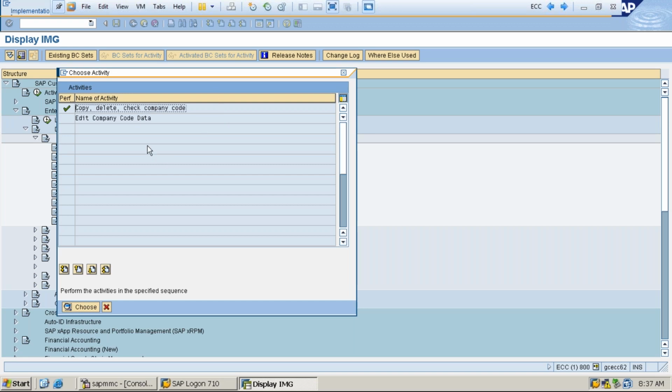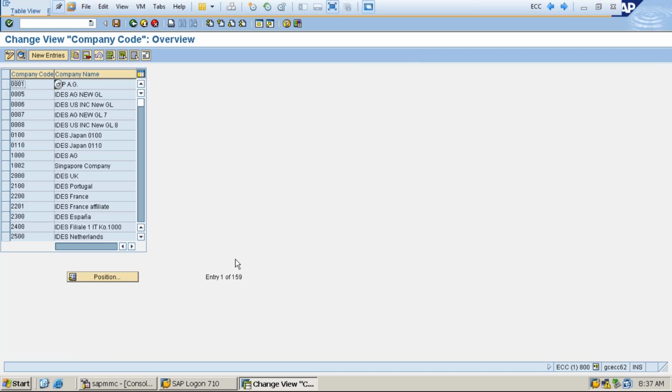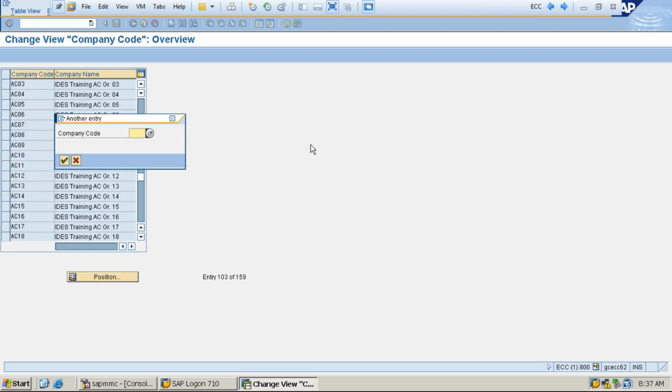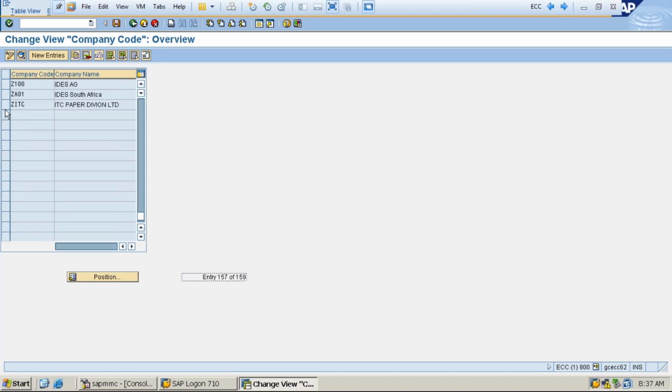So now we need to edit that, right? To edit it, click on Edit Company Code Data. How many entries did we find here? Entry 1 of 159. Out of 159, where is our company code? How to find it? You can click on this Position button. It will give a pop-up message. You enter Z100 and press enter. It will take you to Z100. And see, the name is IDS AZ.